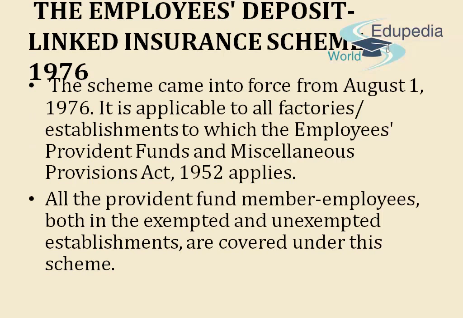The Employees Deposit Linked Insurance Scheme 1976. The scheme came into force from 1st August 1976. It is applicable to all factories and establishments to which the Employees Provident Fund and Miscellaneous Provisions Act 1952 applies. All the Provident Fund member employees, both in the exempted and unexempted establishments, are covered under the scheme.